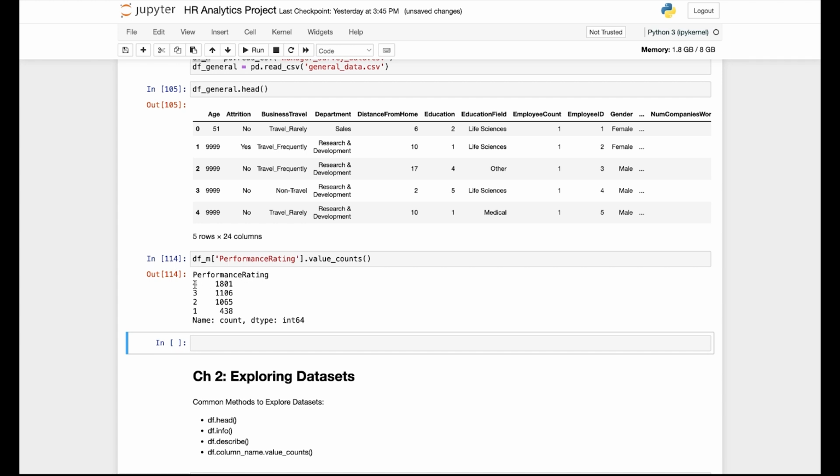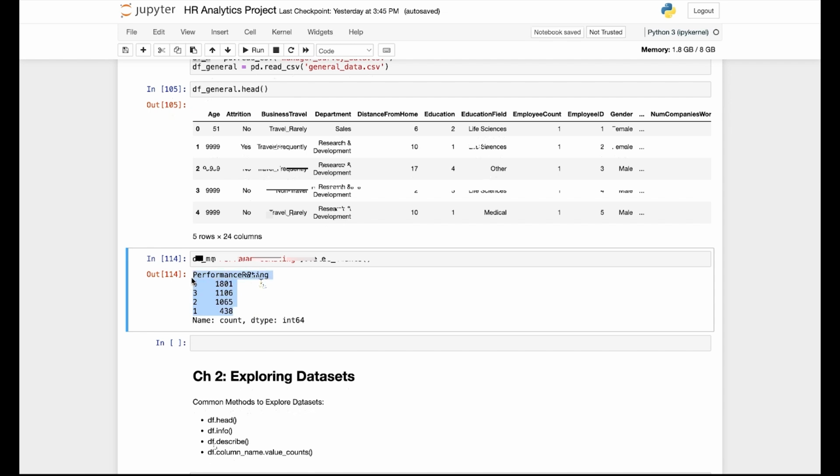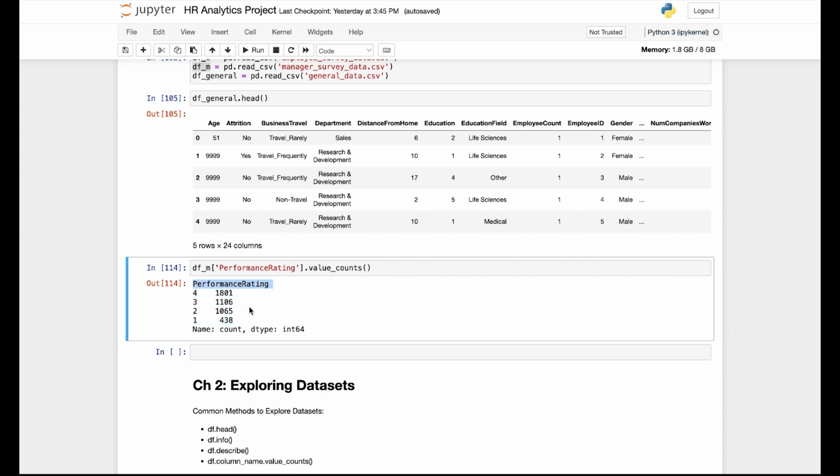So for example, the majority of the employees have a performance rating of 4. However, there are some employees with 3 and 2, and a small proportion of our employees have a performance rating of 1. And this is a very useful tool when you're quickly taking a look into a data set.